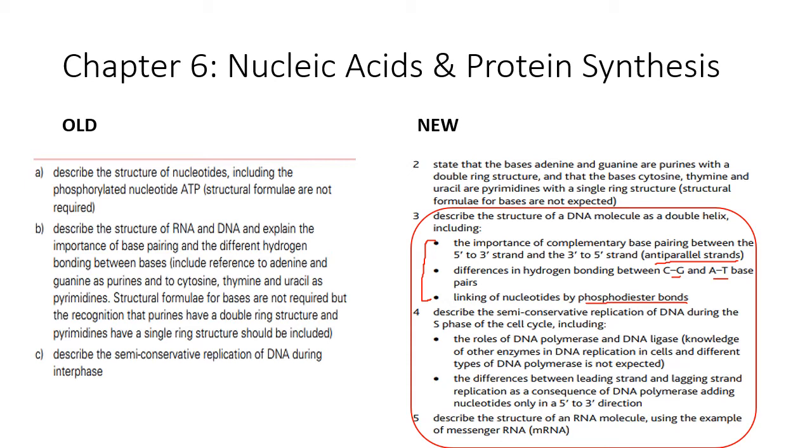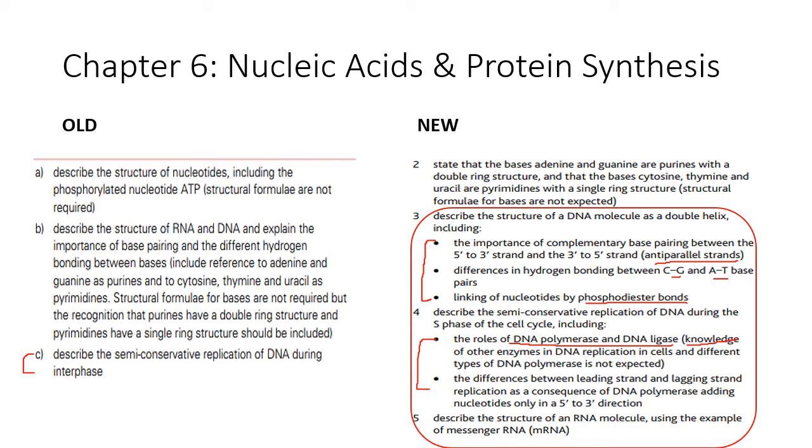Then it says that you should describe the semi-conservative replication of DNA during the S phase of the cell cycle. If you look at the old syllabus over here, you can see that that is also included here. But under the new syllabus, this has now been more specific. So they say you have to outline the roles of DNA polymerase and DNA ligase. And look at this. It says now, knowledge of other enzymes in DNA replication in cells and different types of DNA polymerase is not expected.